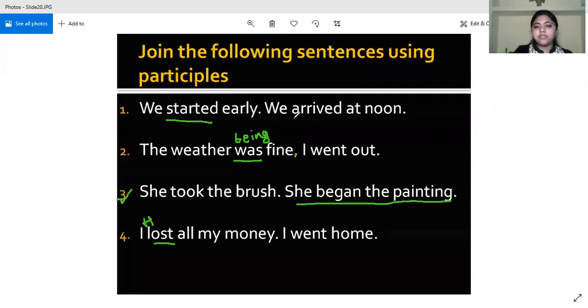But when in the second part of the sentence the action is also complete, then we use having. So you people will have to practice where you have to use having and where you don't have to use having in the past tense. However, wherever the be verb is used, there we will be using being. I'll take this up later when we do practice. So till then you have time to practice joining the sentences using participles.